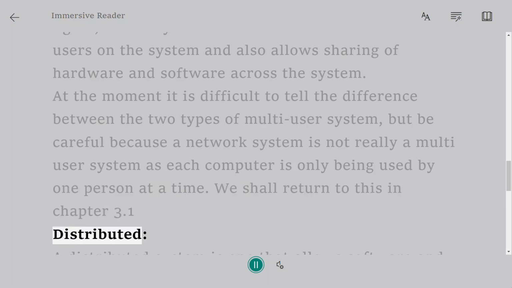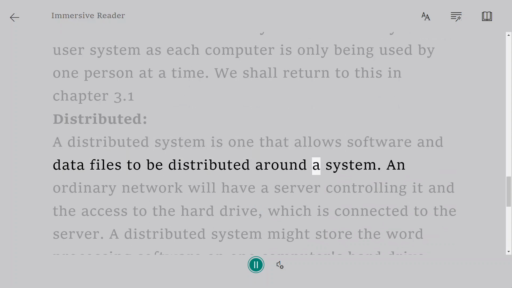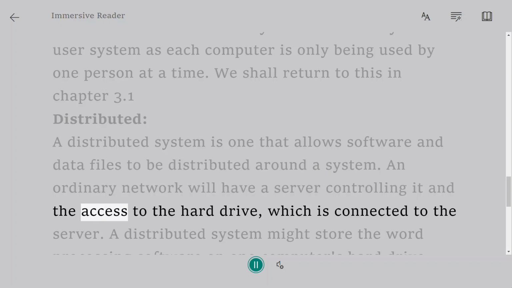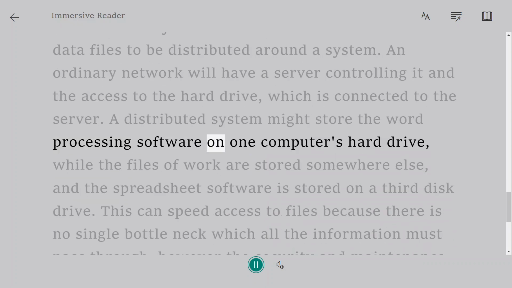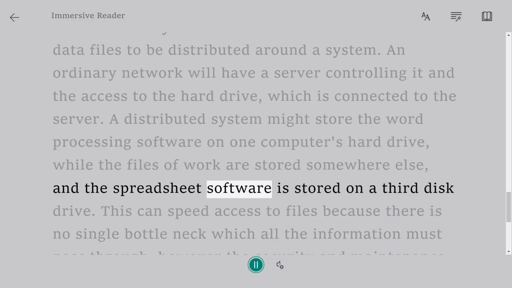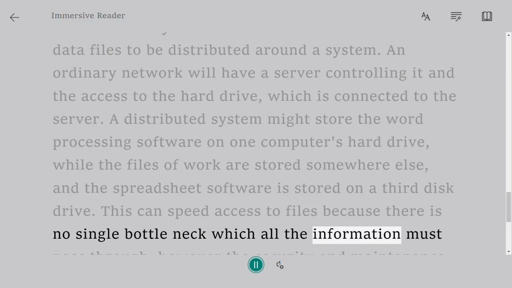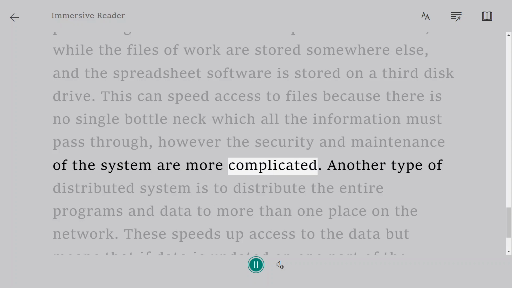Distributed. A distributed system is one that allows software and data files to be distributed around a system. An ordinary network will have a server controlling it and the access to the hard drive, which is connected to the server. A distributed system might store the word processing software on one computer's hard drive, while the files of work are stored somewhere else, and the spreadsheet software is stored on a third disk drive. This can speed access to files because there is no single bottleneck which all the information must pass through. However, the security and maintenance of the system are more complicated.